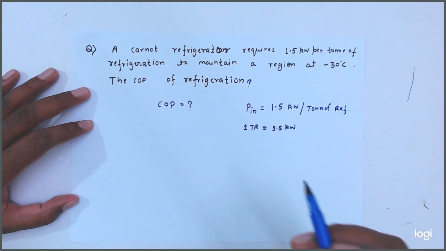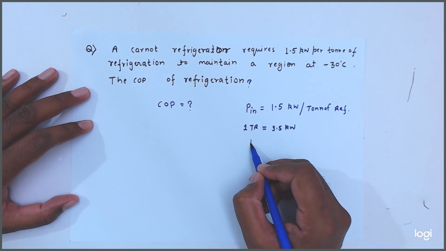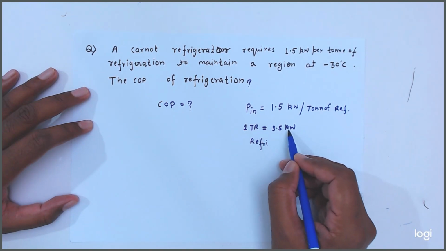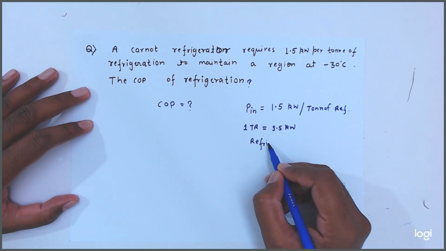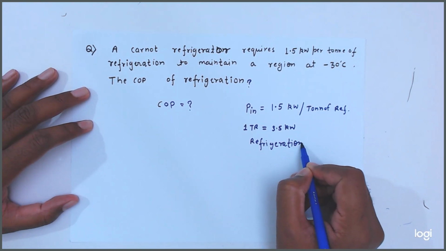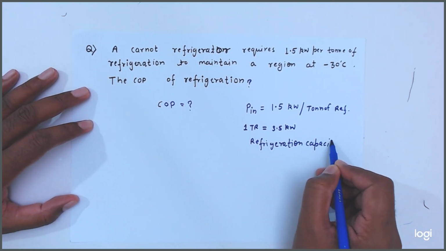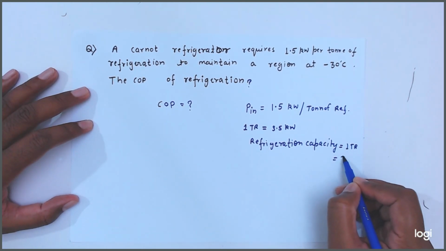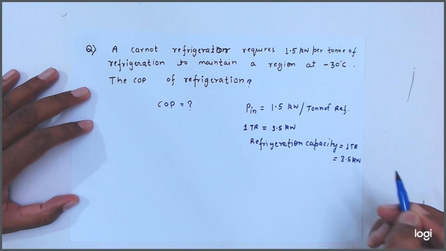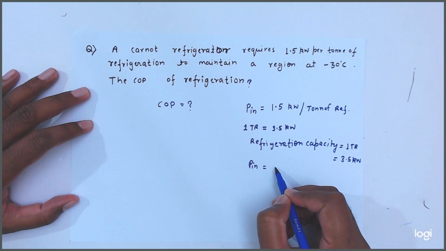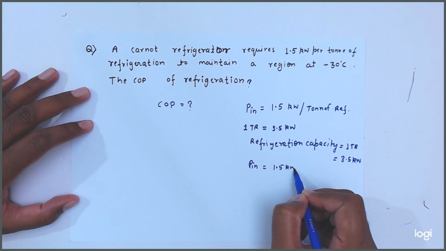Okay, so refrigeration capacity, this is the refrigeration capacity. Refrigeration capacity equal to 1 TR equal to 3.5 kilowatt, and power input equal to how much? 1.5 kilowatt.